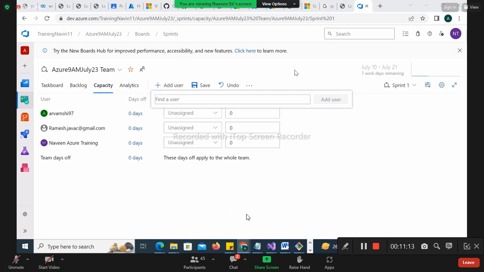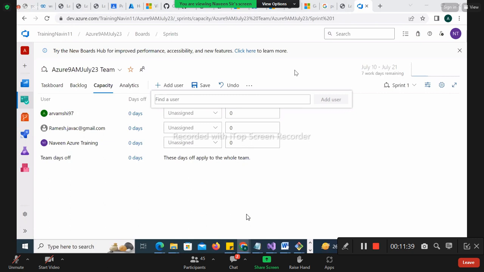We'll ask them, Naveen, how many days you will be off in the next sprint? Because if it is pre-planned, let's say a birthday, marriage day, some planned puja and all, it is a planned one, so that you can go for planned leave. If suddenly you are not keeping well and are sick, that is acceptable, that is a different story. So this is for your planned capacity.